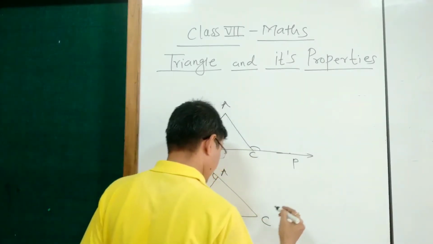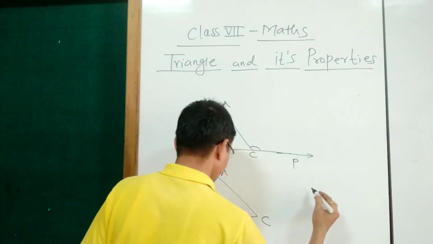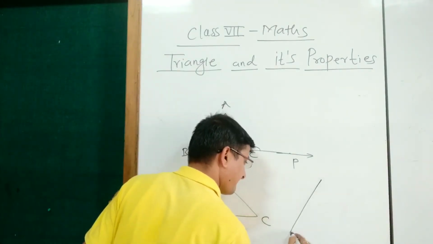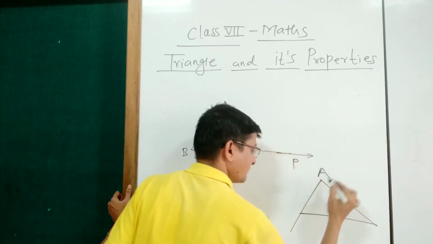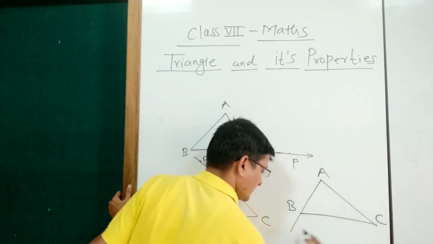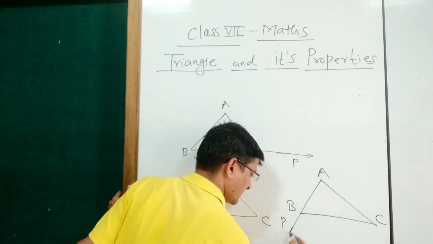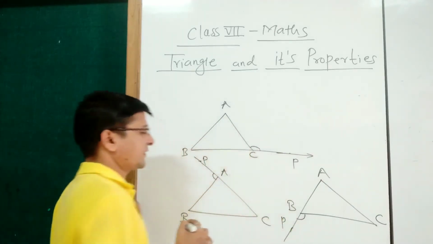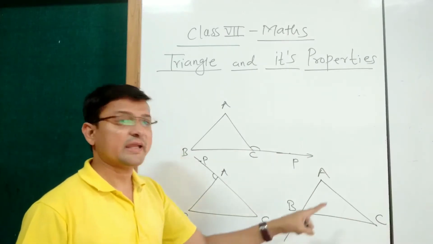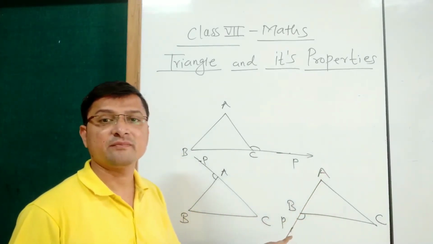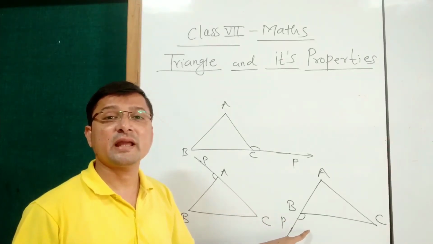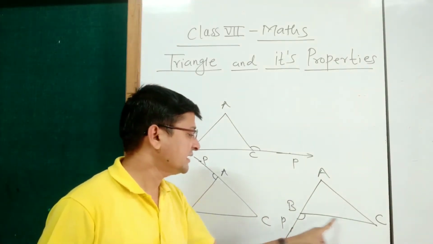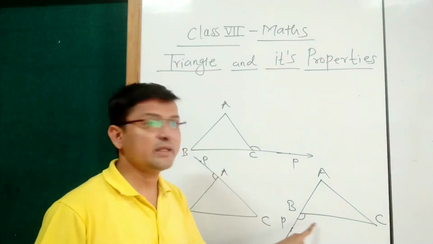Again, I draw a triangle here. See, here in the third figure, I extend the side AB, and now this angle is called as exterior angle of this triangle, angle CBP or PBC.